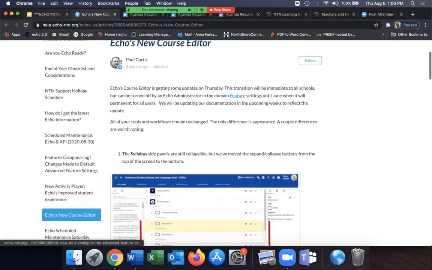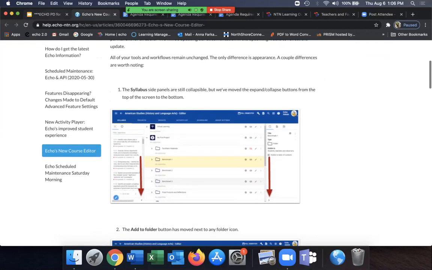Everything is still there. What you'll find is in each folder, there is now a plus sign here for adding an activity. So if you use that plus sign and make your new assignment or activity, it will add it to the bottom of the stack of whatever is in that folder.